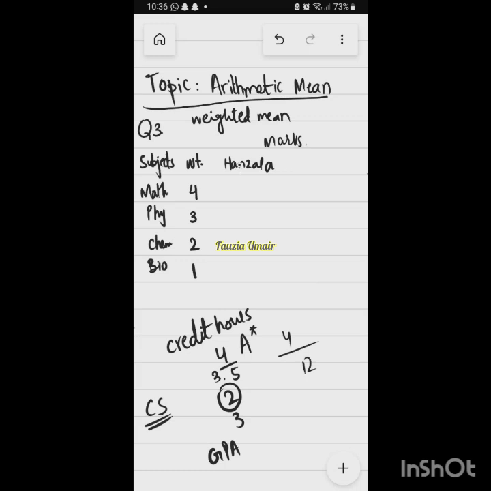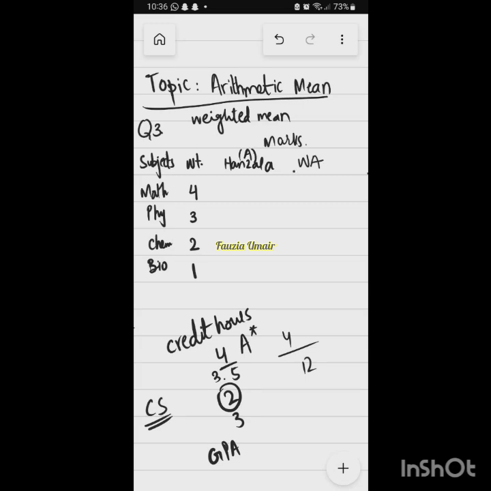So I'm calling it WA, weighted marks. Let's call this Hansla student A. So weighted A, weight of A, right? So I'm doing only this for Hansla right now.